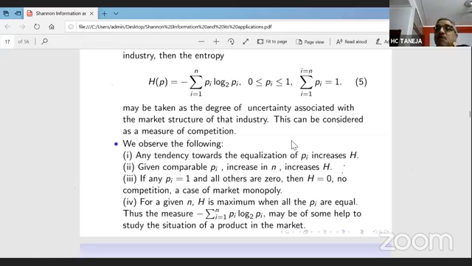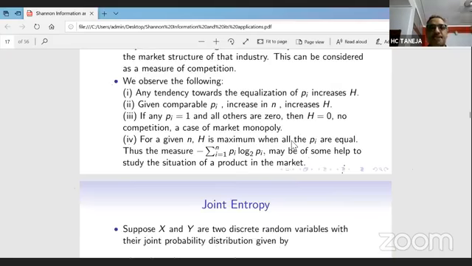So if Pi equals 1 and all others are 0, H comes to be 0. So it is a case of a monopoly. In this case, this entropy function can be considered to quantify the concept of competition in a specific market.